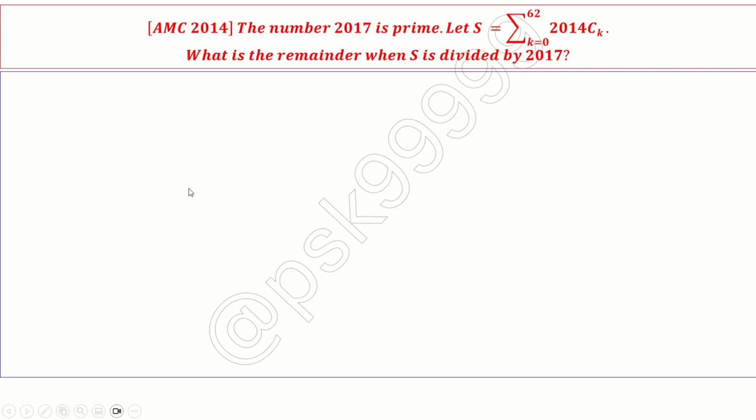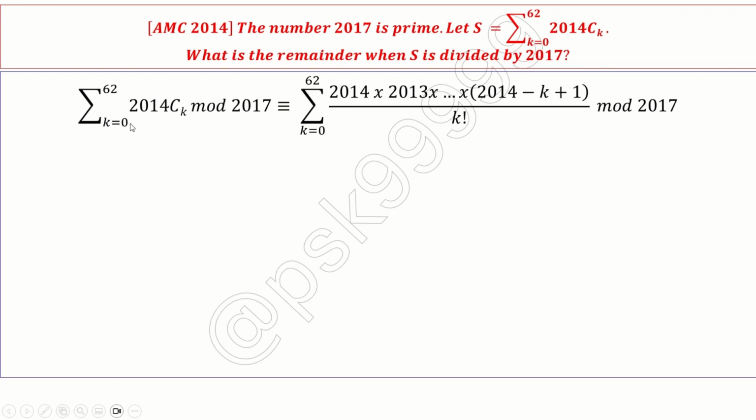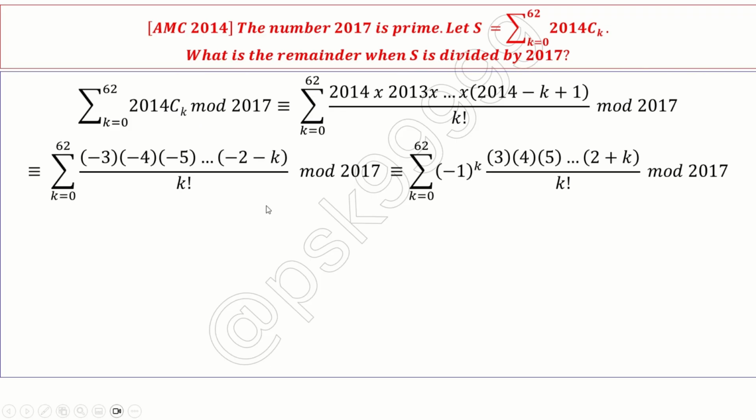Let's first take the given expression, which is sigma k equal to 0 to 62, where there are 63 terms, of 2014 Ck modulo 2017. This is congruent to sigma of 2014 Ck. I can write it as 2014 into 2013 into 2012 up to (2014 minus k plus 1) divided by k factorial. This is the definition of 2014 Ck, modulo 2017, I kept it as is. Now, I can take this modulo to the individual numbers and multiply the remainders.